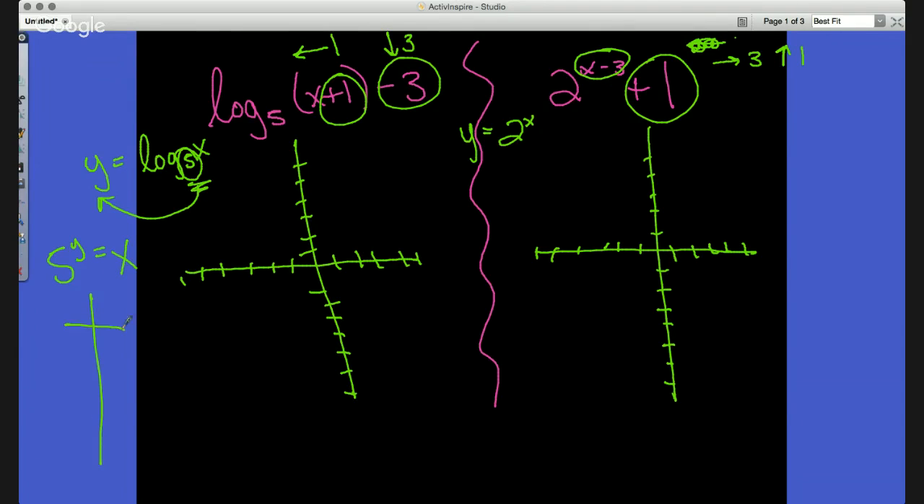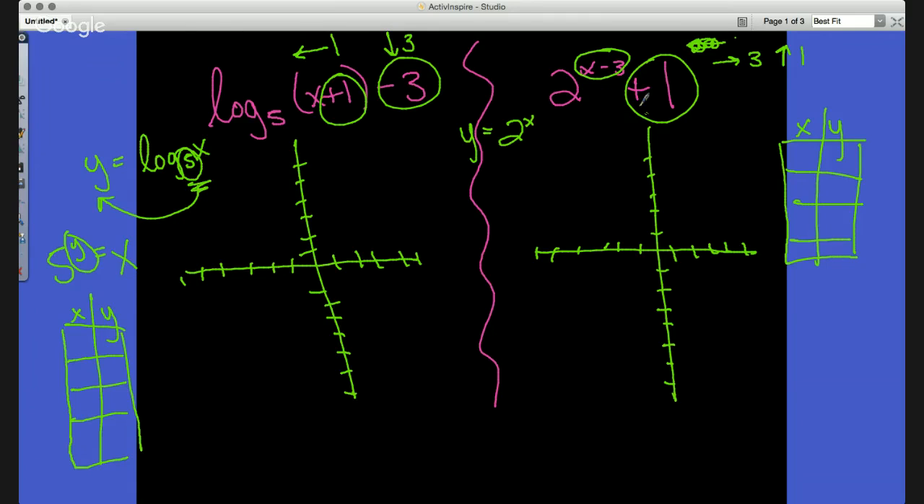So I'm going to make my x and y chart here, just like I did here, okay? And when I make that chart, note that I'm going to plug in values for y, whereas over here, I'm going to plug in values for x. That's very, very important, okay? Very important. That's kind of the difference there.